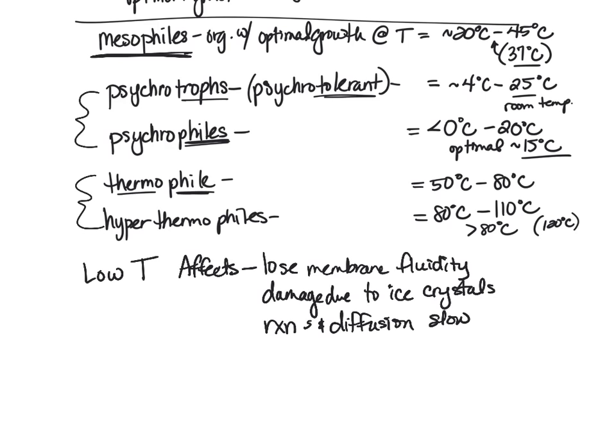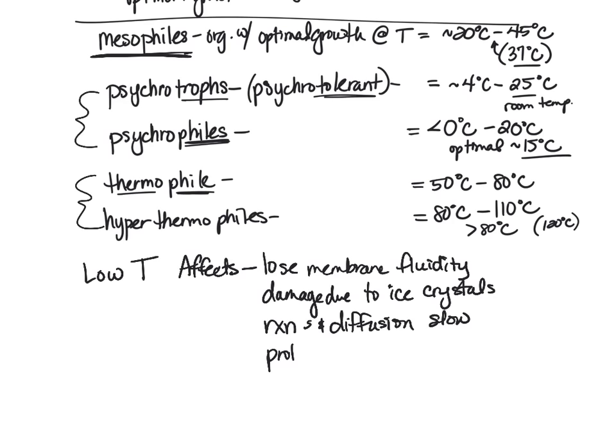In general, reactions and diffusion are going to slow. Just like we get much, much slower in the cold, so do other organisms. If your hands get really, really cold, say it's wintertime and you've been making snowballs without gloves on, over time it hurts to move your fingers, or it can be difficult to move them. That's because everything slows down when things get cold. Reactions slow down, diffusion also slows down, and if it slows down too much, then we're not going to have the metabolic processes that are necessary for life. That can contribute to the death of a mesophile, for example, if you put it at, say, 0 degrees Celsius.